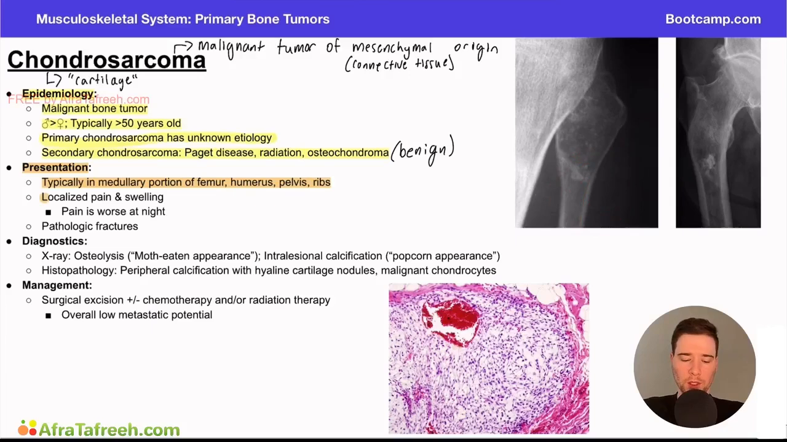Also important to note for these tumors that they can have localized pain and swelling. And this pain is typically worse at night. Additionally, these patients can have pathologic fractures. Again, a pathologic fracture is a low energy mechanism that results in a fracture, which you would not typically expect to see in otherwise healthy bone, right? If somebody's femur snaps when they lift up a heavy box or when they step down the stairs, that's considered a pathologic fracture. A normal healthy bone does not break under those circumstances.